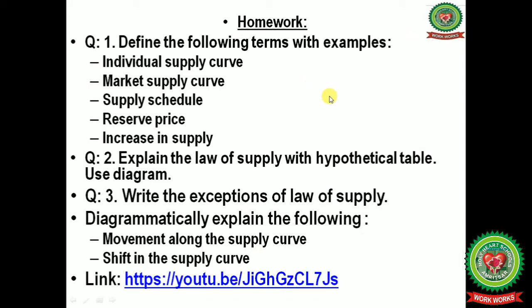Students, hope you all have understood the topic of the movement of the supply curve and shift in the supply curve. Now it's time to note down the homework. Our first question is, define the following terms with an example: individual supply curve, market supply curve, supply schedule, reserve price, increase in supply.